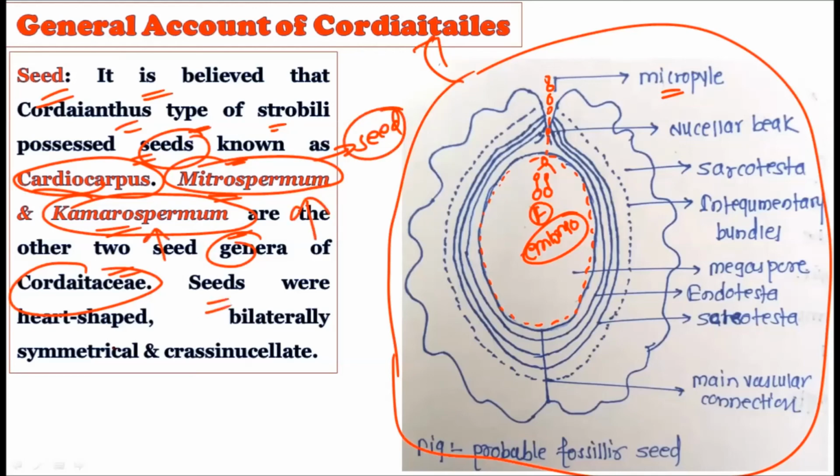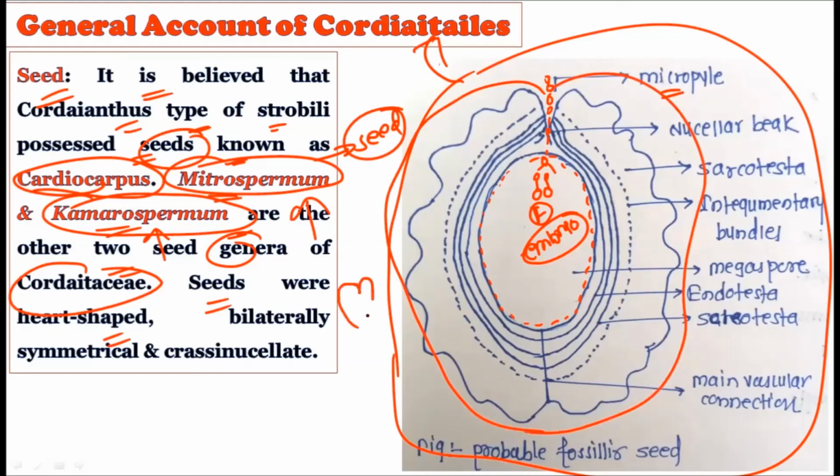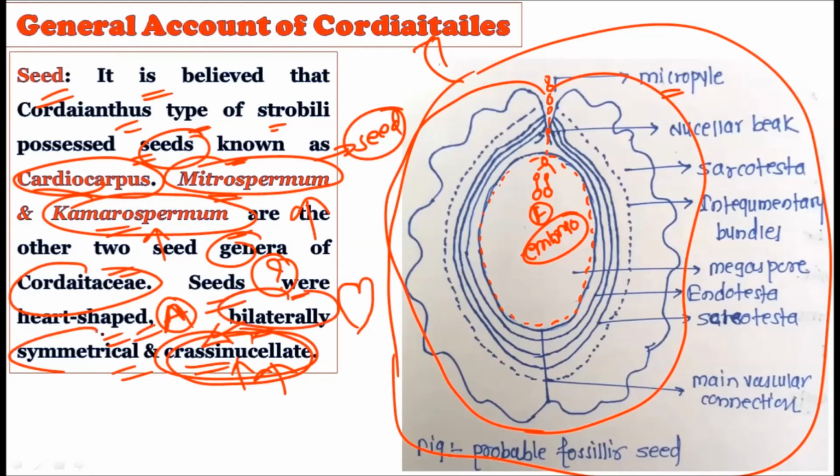Now seeds were basically heart shaped. Which type of shape is there? Heart-shaped seeds were there. You can understand this is a heart-shaped seed, and seeds generally show a shape like this. They were bilaterally symmetrical and crassinucellate. That is, if you cut it from the center, you will exactly have two parts. That is why we rightfully explain them as bilaterally symmetrical, and they were crassinucellate in nature.